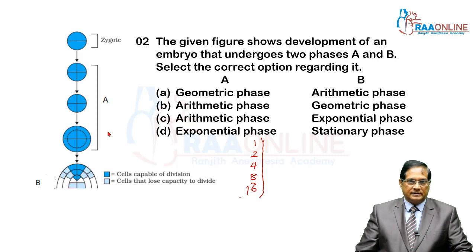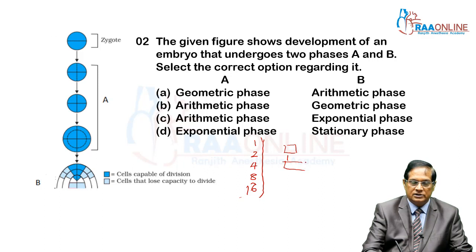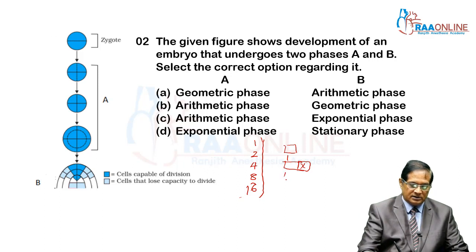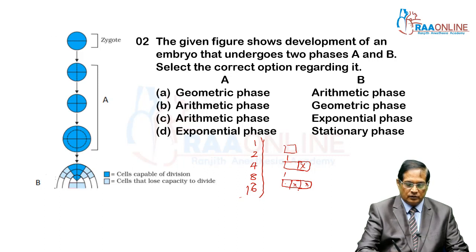But after that, suppose this is one cell, it divides to form 2 cells, out of which one loses the power of division. Then the other cell divides to form one more cell, and again one cell loses the power of division.